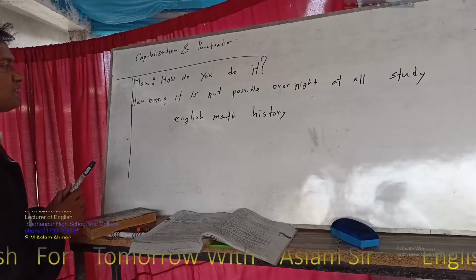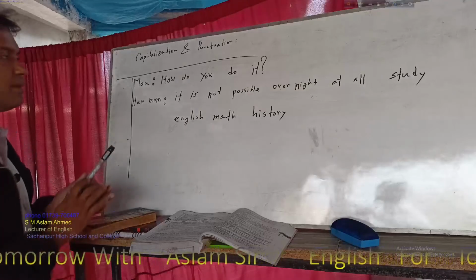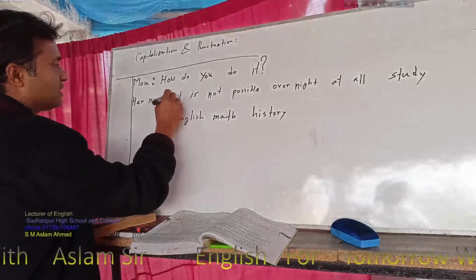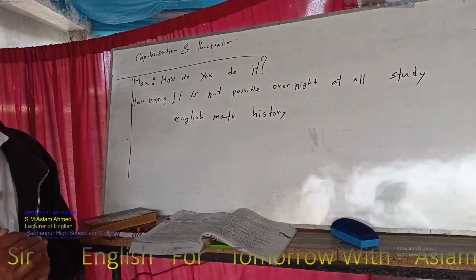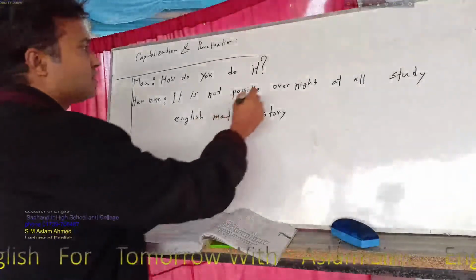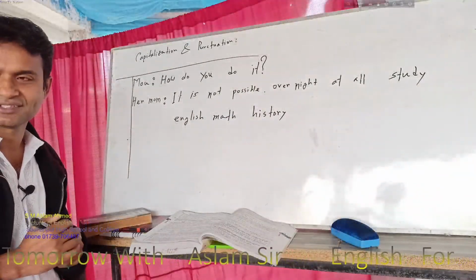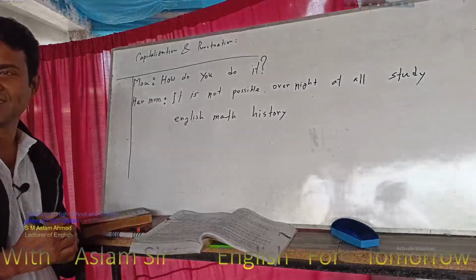Okay, so next one is that you can see it is not possible overnight. It is capitalization. So we can write down here it. Next one is the capitalization. It is not overnight possible at all. You are saying here full stop? No, there is a mistake. It will not be a full stop for the whole sentence. It is not possible overnight. At all.